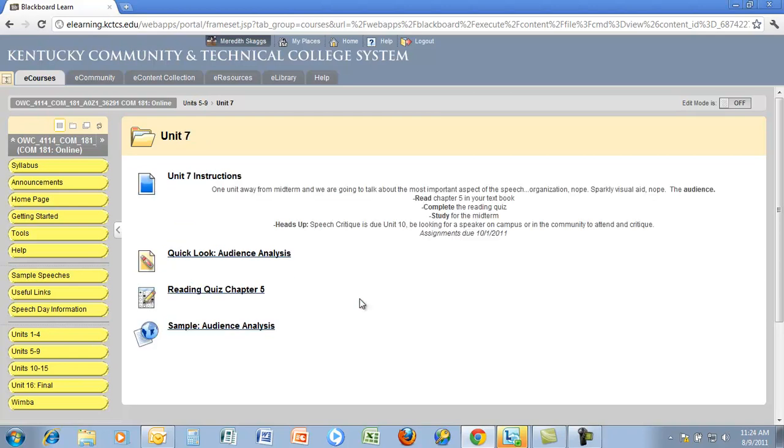But for the most part, you'll see that all the units are the same. The instructions start at the top. They tell you everything that you need to do, and sometimes I'll give you a heads up, just something that says, hey, you have an assignment that may take some extra time up ahead. I want you to think about it. So you'll see where that is. There will also be some supplemental materials, such as some web links that you can use as well.